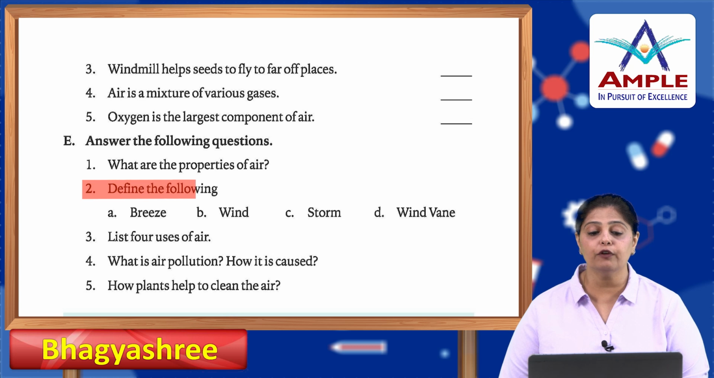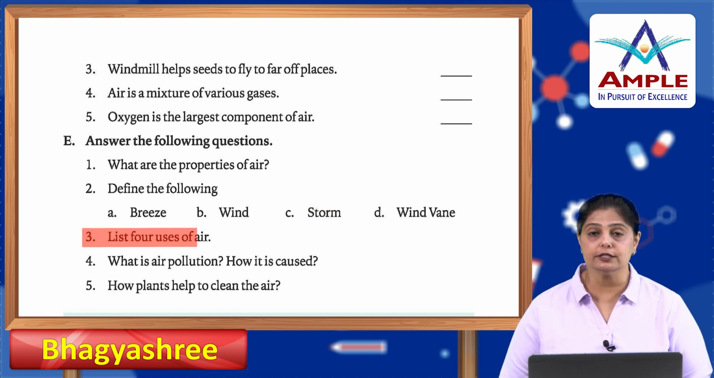Okay, define the following words. Breeze is the soft and gentle moving air. Wind is moving air, a little faster. Storm is very fast moving air, and wind vane tells you the direction of air.